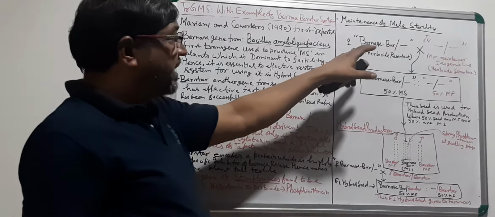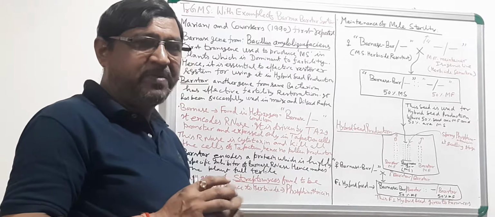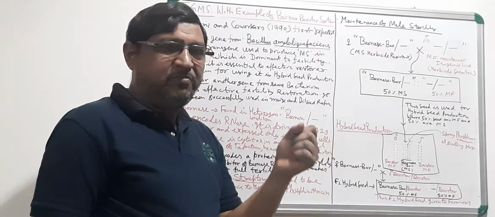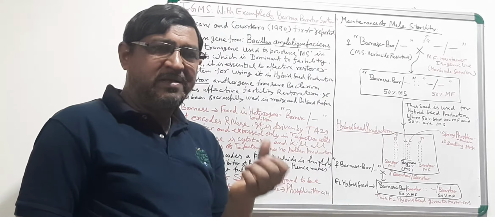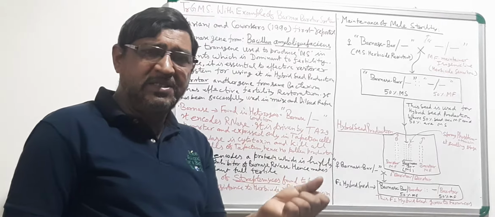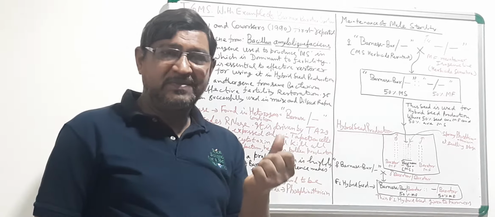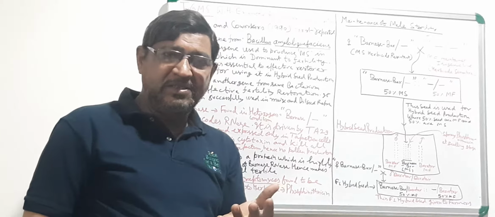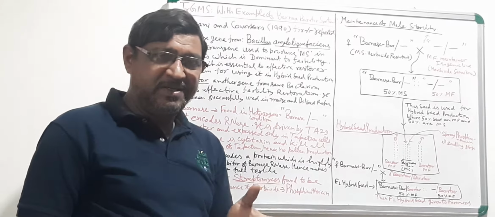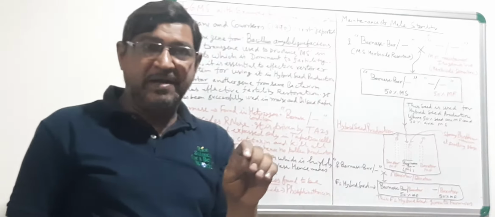Now you come to clarify here. Once you are using the Barnase Barstar system, how are you going to use it in a practical sense? Once you have introgressed the Barnase gene in one parent, you know the Barnase is always found in heterozygous condition. You cannot make it homozygous. So you are having Barnase in heterozygous condition, and you have also tagged the bar gene into it.